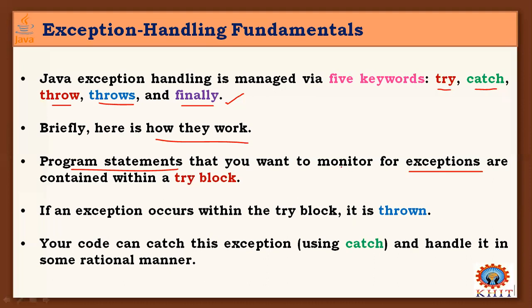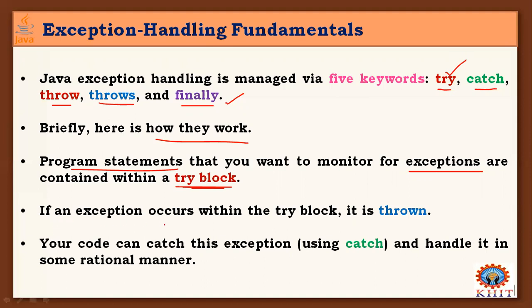So that set of program statements should be placed in a try block. Try is nothing but a block. It has some scope, and within that scope, you may want to monitor for exceptions that are generated in your code at runtime and put those instructions into this try block. This is the first and most important usage of the keyword try for handling exceptions in Java.